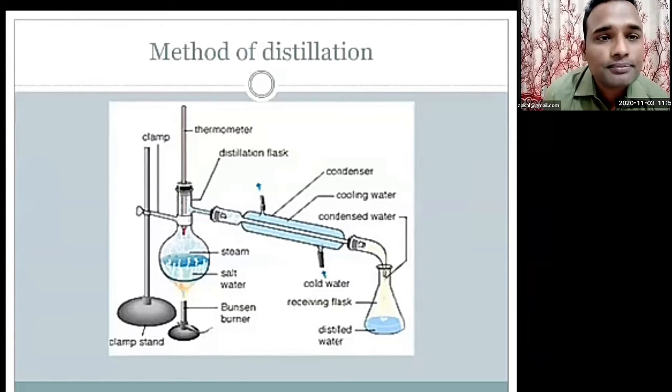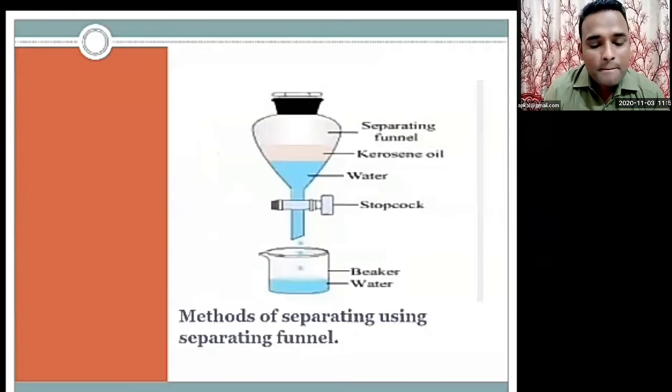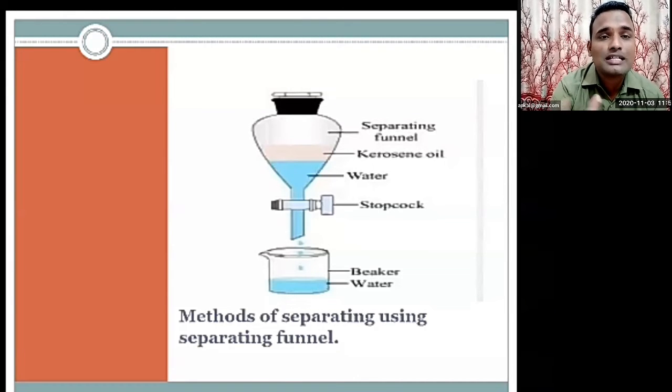Okay, next. Now the next process is the method of separating using the separating funnel. This is also a simple method. There is one beaker, and the second is a separating funnel. You can see over here a mixture of kerosene and water.